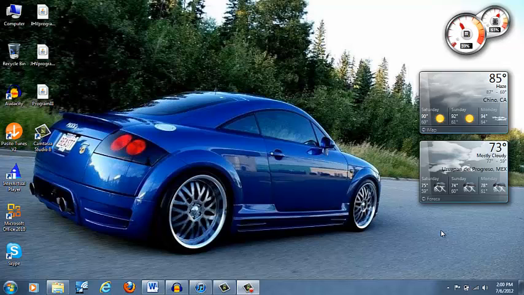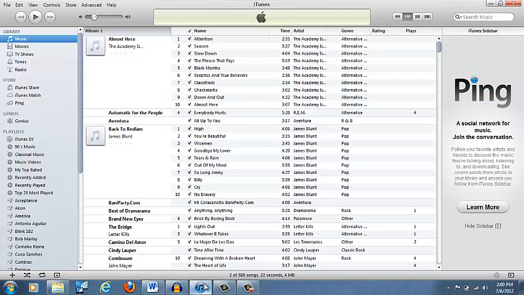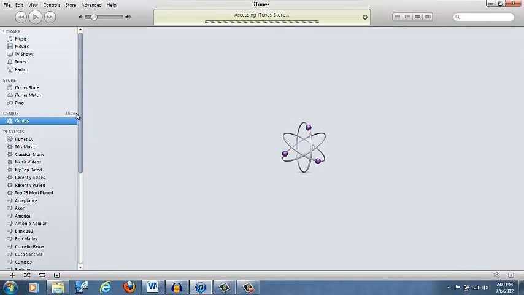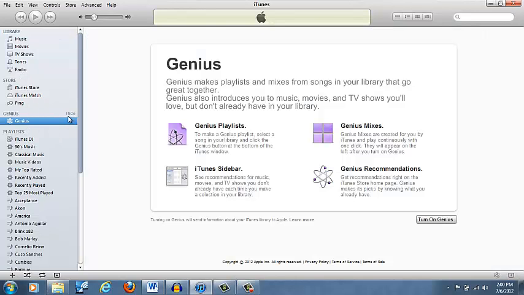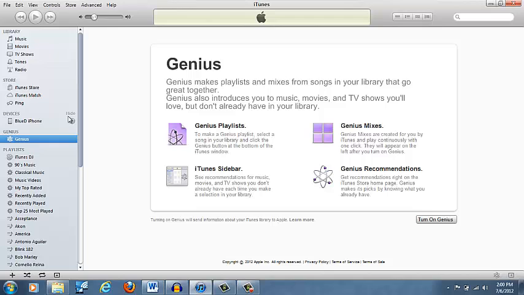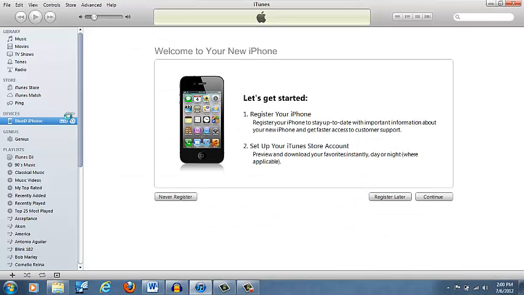Hello, today's tutorial is going to be on how to make a ringtone for your iPhone. The first thing you want to do is go ahead and download the iTunes application. Once that's downloaded, you want to go ahead and plug in your iPhone. So we're going to go ahead and do that right now. I just plugged in my iPhone, and there you go.